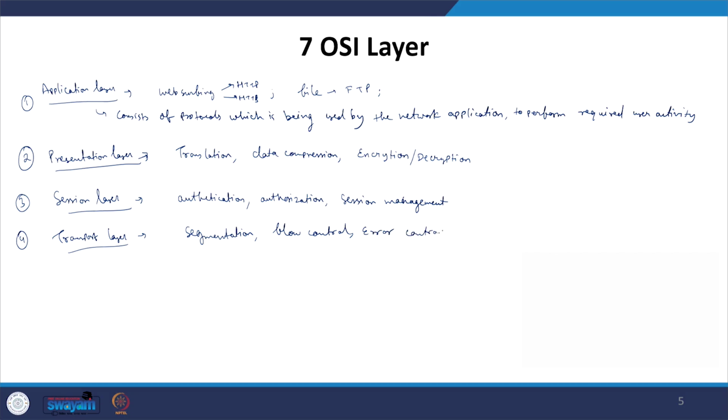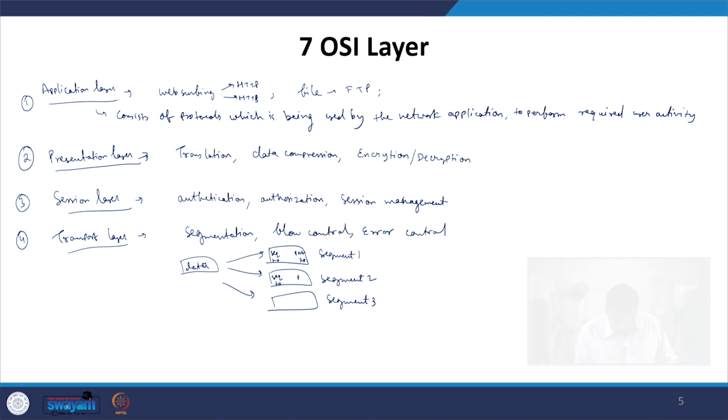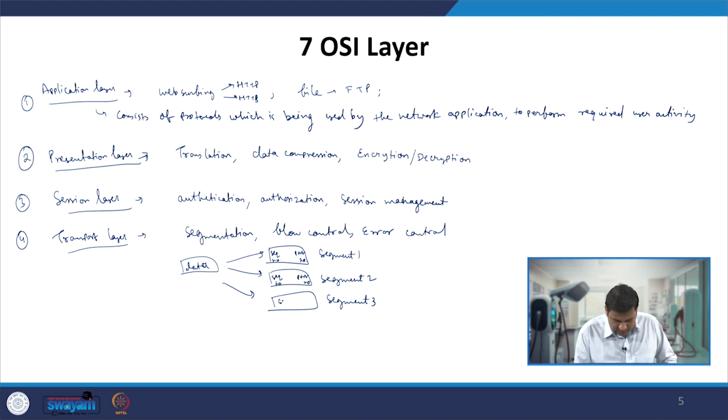So in the transport layer, the data will be broken into several segments. Let us say this is segment 1, segment 2 and segment 3. Now in each segment, along with the data, you also have the sequence number and the port number.